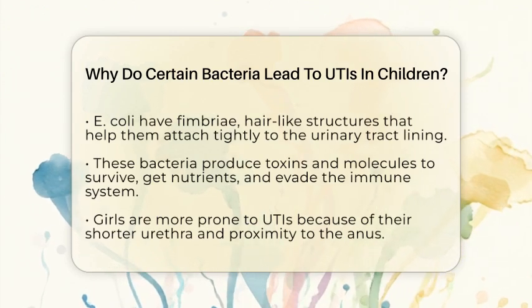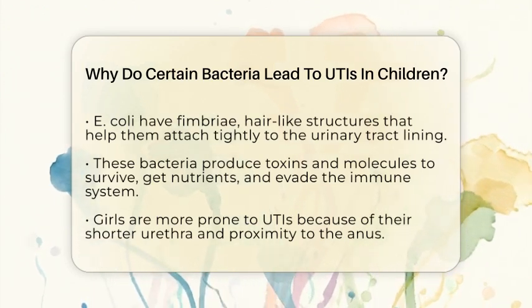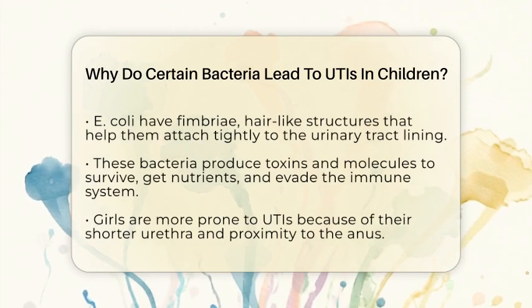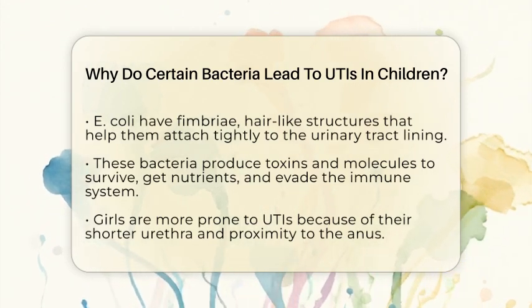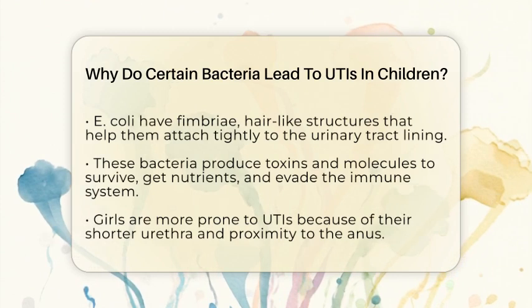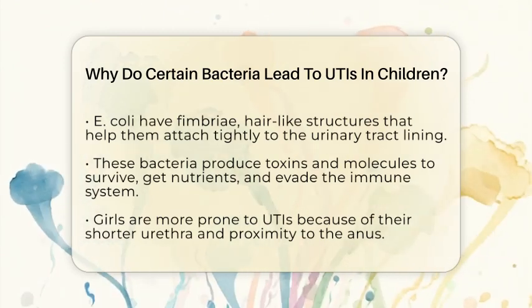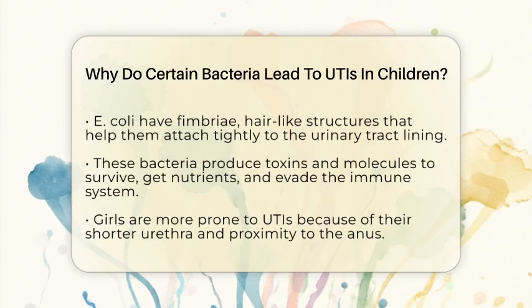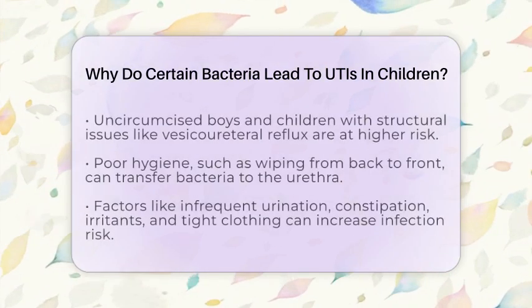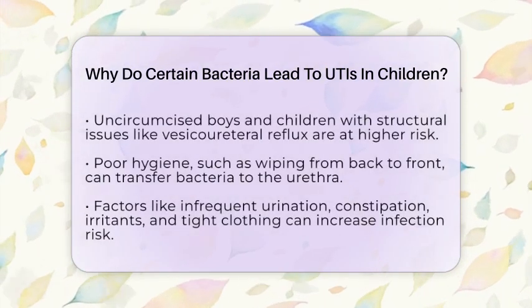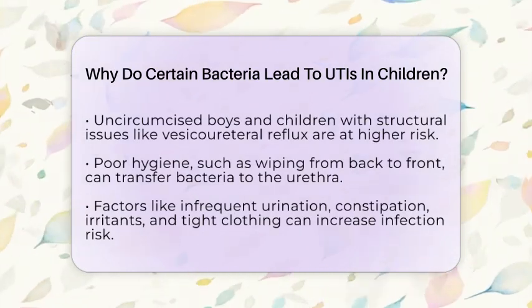Certain factors make children more likely to get UTIs from these bacteria. For example, girls are more prone because their urethra is shorter and closer to the anus, which makes it easier for bacteria from the skin or bowel to reach the urinary system. Boys who are not circumcised also have a slightly higher risk when they are very young.